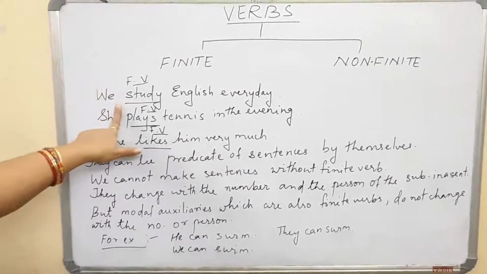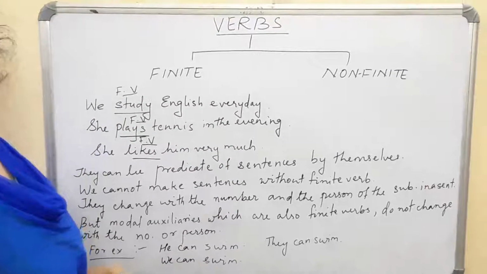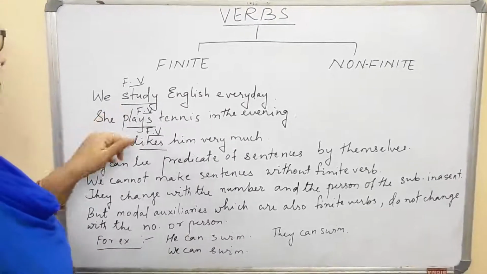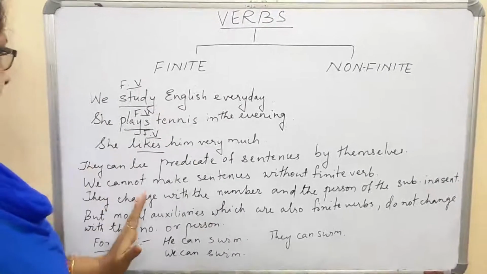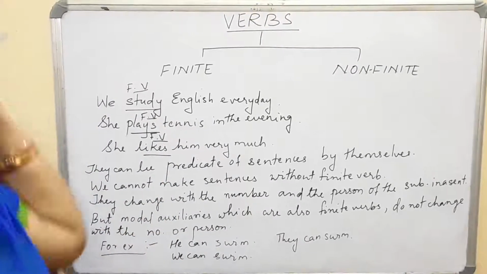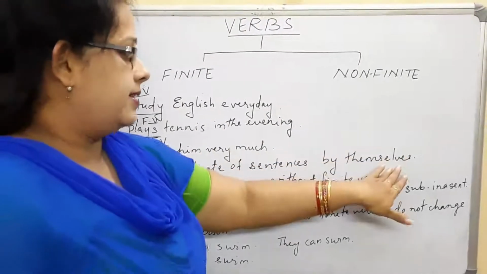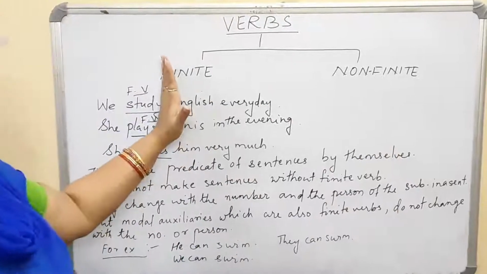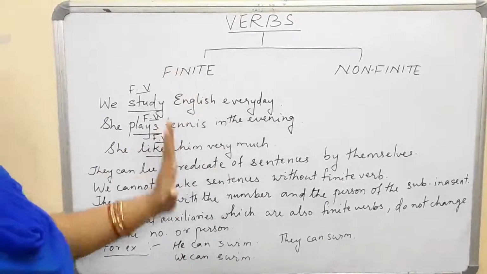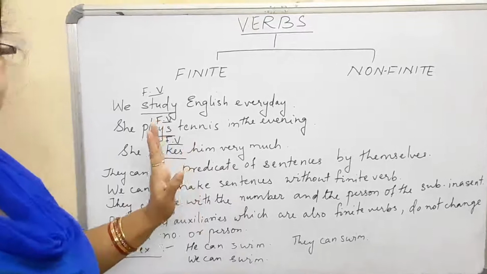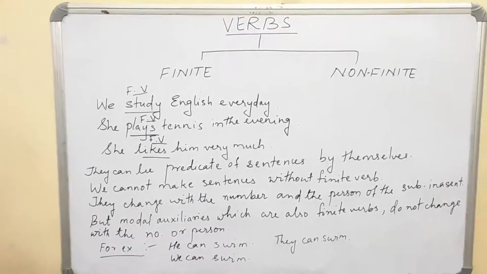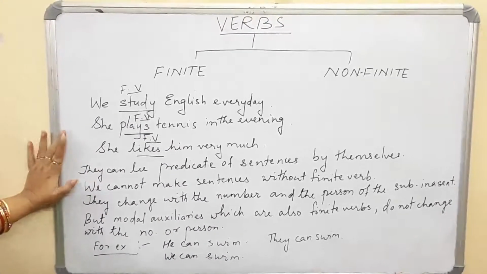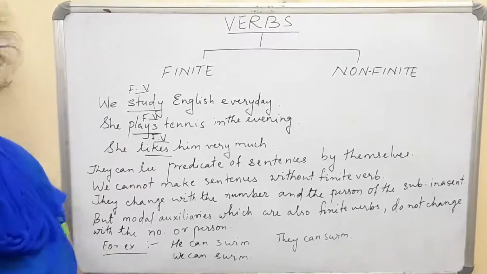So as I said, these are all finite verbs, whatever words I have underlined, that is study, plays, likes. And these finite verbs can be the predicate of a sentence by themselves. That means if I say we study, it is itself a complete sentence, or she plays, it is a complete sentence. One important thing is, we cannot make sentences without finite verbs.